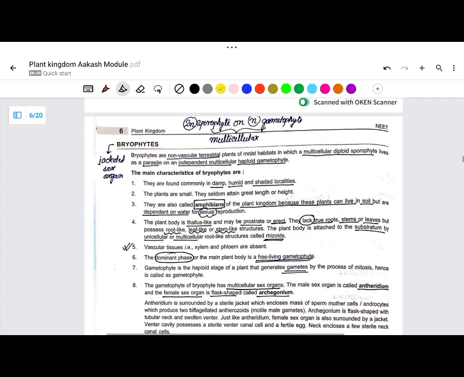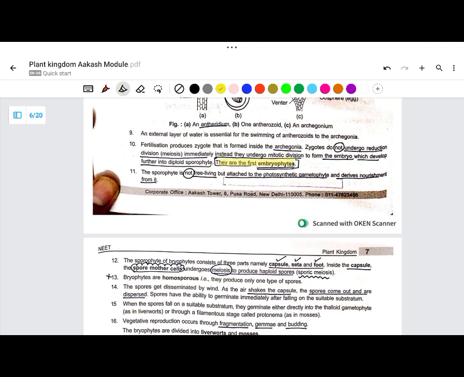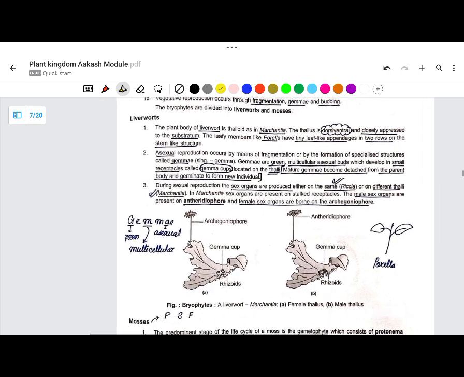Here we don't have any mnemonics for bryophytes. Remember that bryophytes have a jacketed sex organ. The 2n sporophyte is dependent on the haploid gametophyte. They were the first embryophytes. Important.